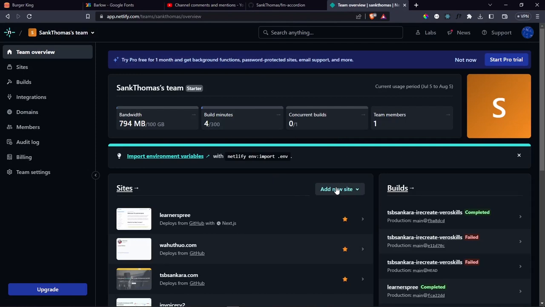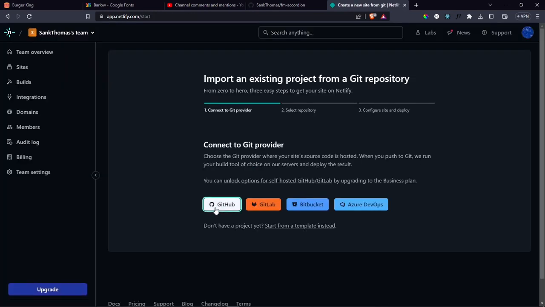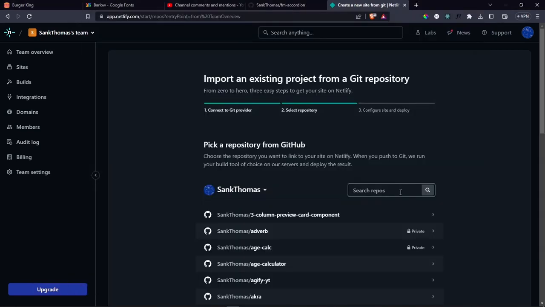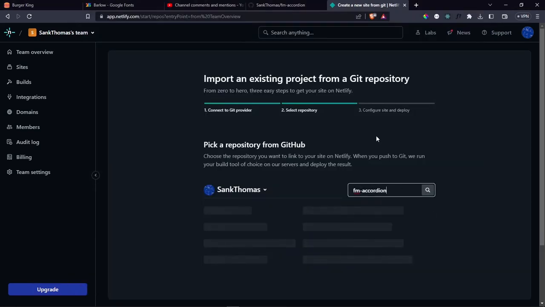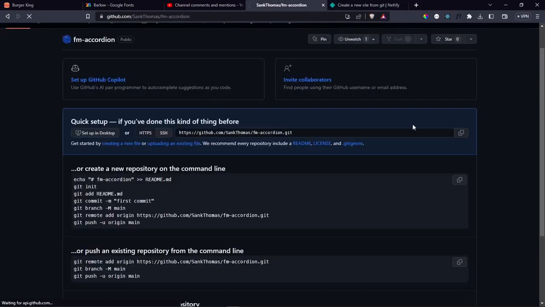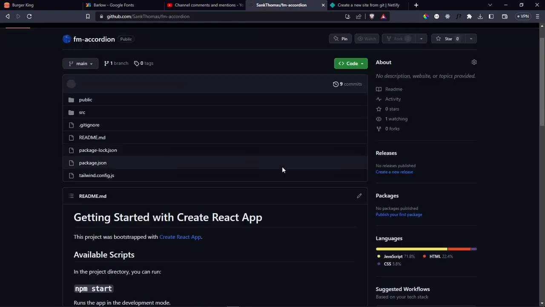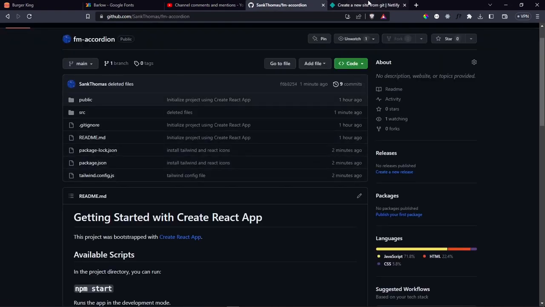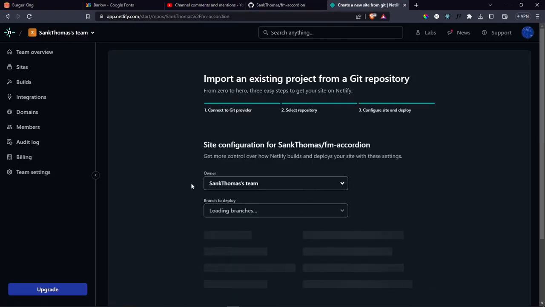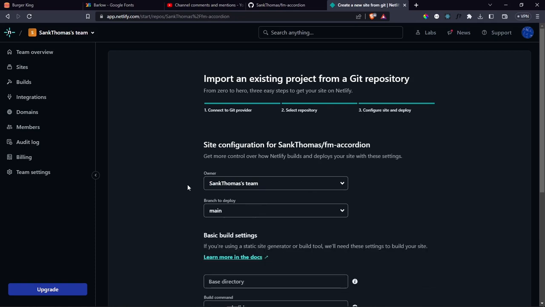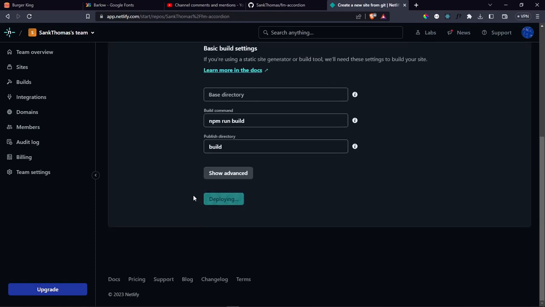And then let's go ahead and say add new site from an existing project from GitHub, and then it is called FM accordion. So let me just check that this has finished. Yes, it has finished. And then when I reload this, then we should be able to see our application right here. There we go. And then now let's go ahead and deploy site.